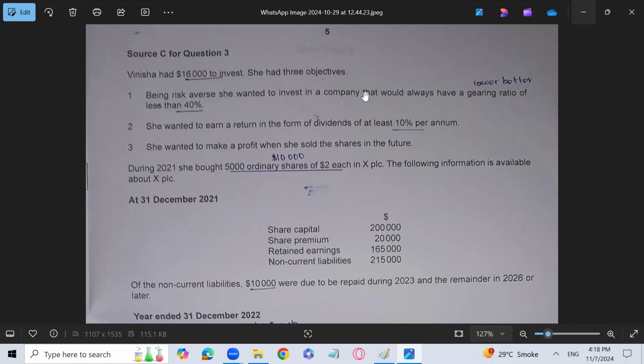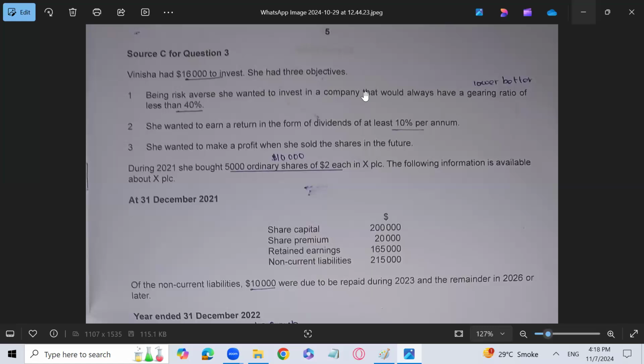Manisha has 16,000 to invest. She has 3 objectives. She wants to invest in a company. Number 1, the objective is being risk averse. She wanted to invest in a company that would always have a gearing ratio of less than 40%.